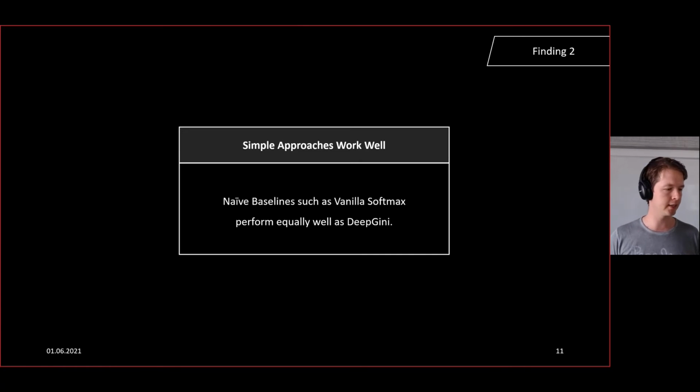We performed a statistical analysis, and when comparing those 2, there's a very small effect size and no statistical significance, which is surprising because vanilla softmax, much before Deep Genie, was known as a go-to baseline in uncertainty quantification, which is a very related question.